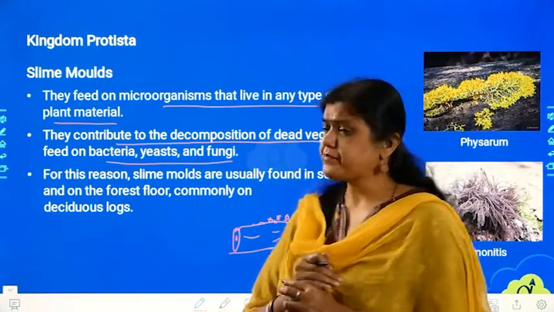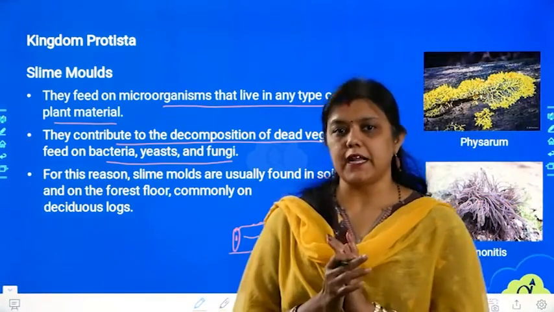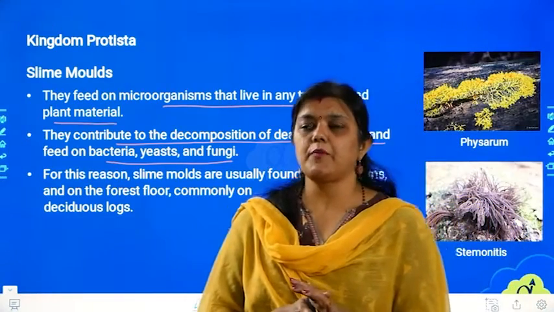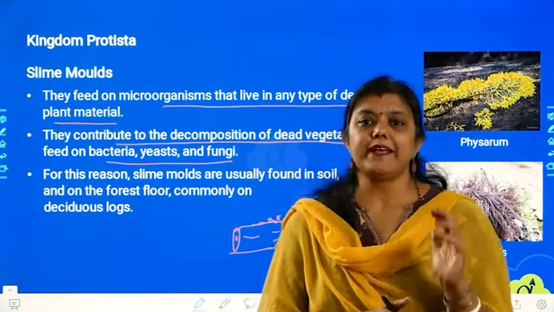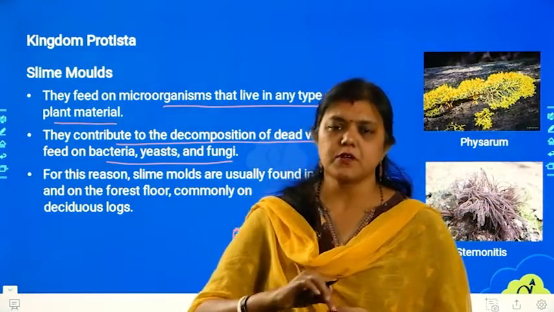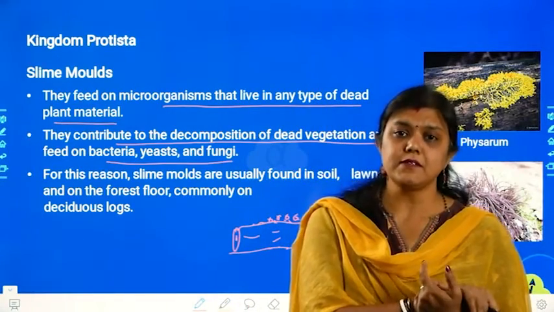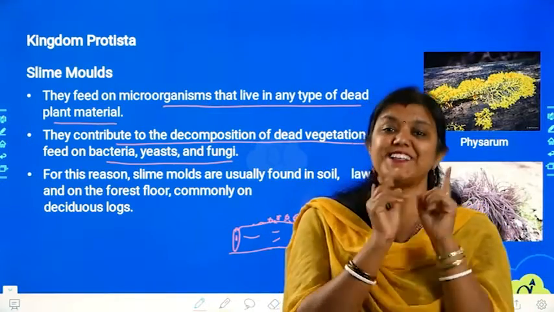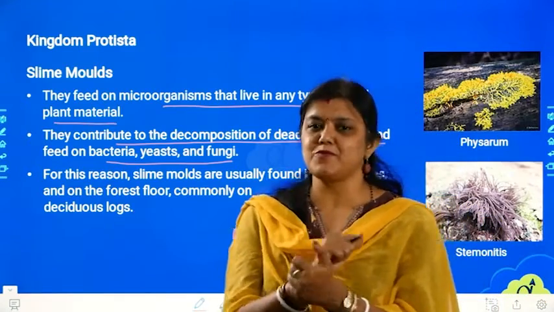Now on that note, the decomposition of big animals, larger animals or plants we can understand. Like a big wood has been cut or a tree has been cut. It is lying for a longer period of time. There will be fungal growth and all that will be eating it up. We also can understand when an animal dies, those animals also will be eaten up by different microorganisms. What about those microorganisms which are growing on those dead and decaying matters? They are also dying, right? So which organisms are eating those microorganisms? Those are the slime molds. Again, for deteriorating slime molds, some other organisms will be eating them.